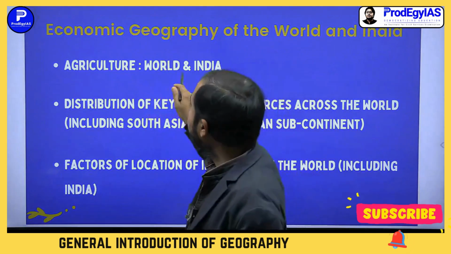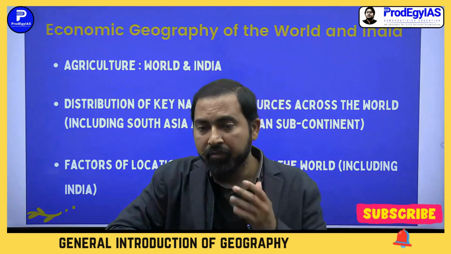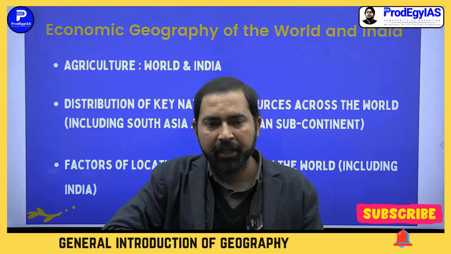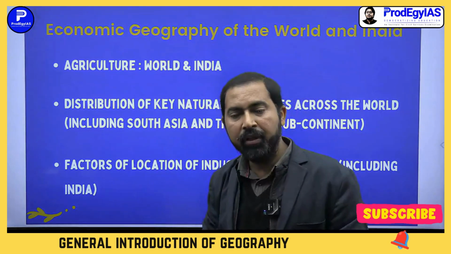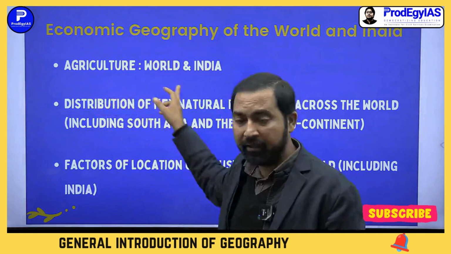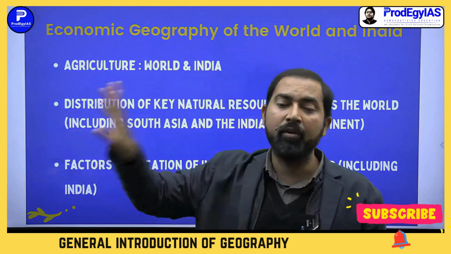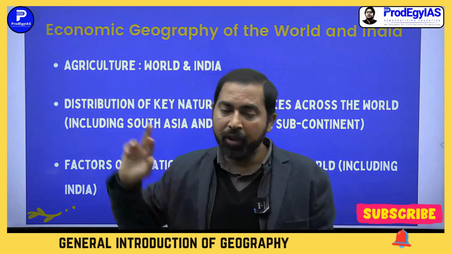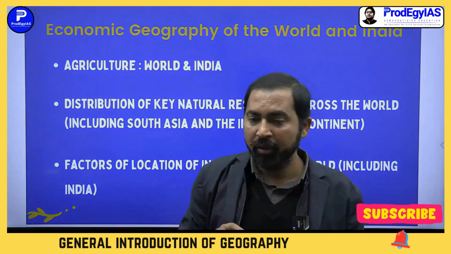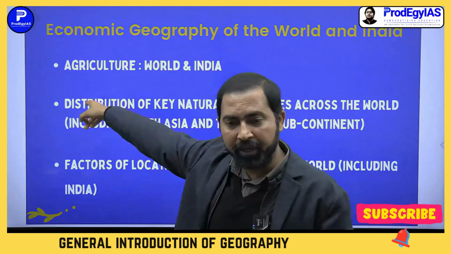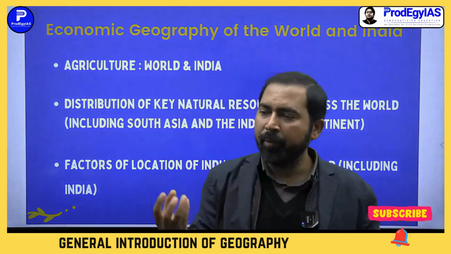So agriculture means what types of crop patterns are there in world and in India. In agriculture, you will study about the general crop patterns found in the world and India. To understand this, you should first have an understanding of the soil conditions and the climatic conditions in that particular region. So if you have studied climatology and biogeography in a good way, you will better understand this topic. Largely, you should know what the climatic conditions are for a particular crop.